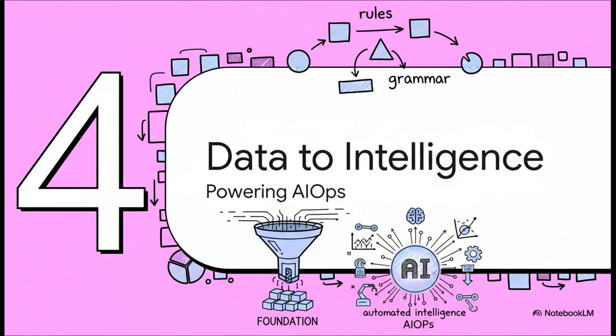Okay, so we've set up the rules, we've got the grammar. Now, what's the payoff? Why does all this matter so much? Because this standardization isn't just a nice to have. It is the absolute non-negotiable foundation for turning all that observability data into real automated intelligence. This is how AIOps becomes possible.